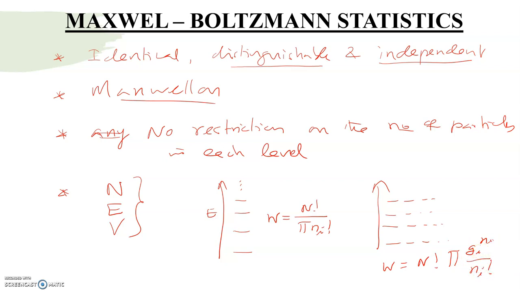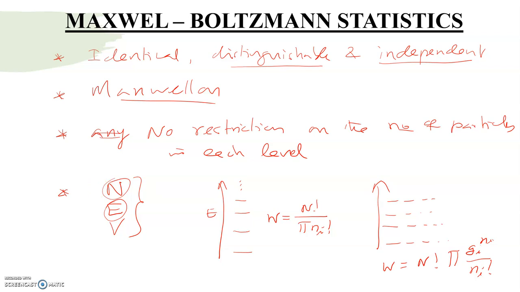Depending upon the energy levels, how do we find them? These energy levels can be obtained by solving the Schrödinger equation, so from quantum mechanics we can obtain these energy levels. Are you able to follow? Then after getting the energy levels, we have to distribute the particles corresponding to the total energy E and total number of particles N. So for distinguishable particles, we have these two formulas.